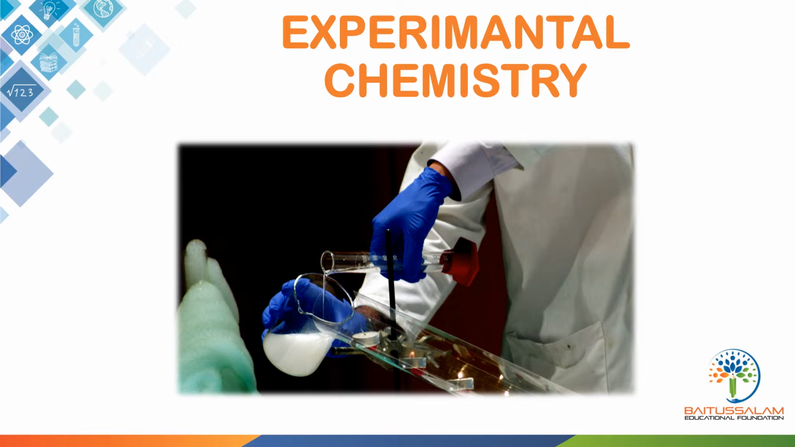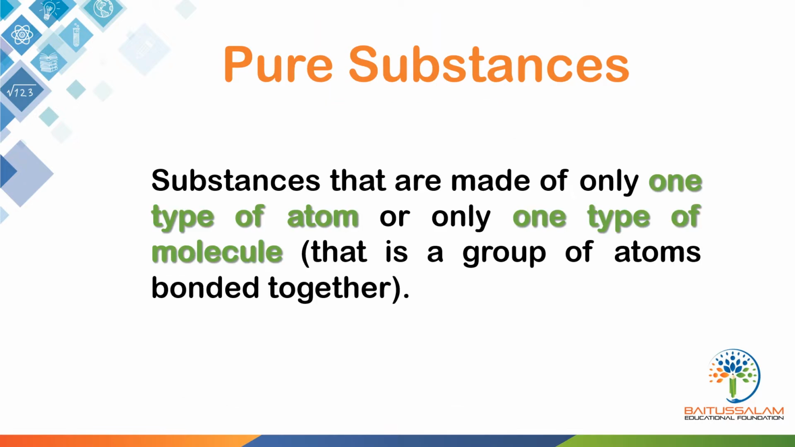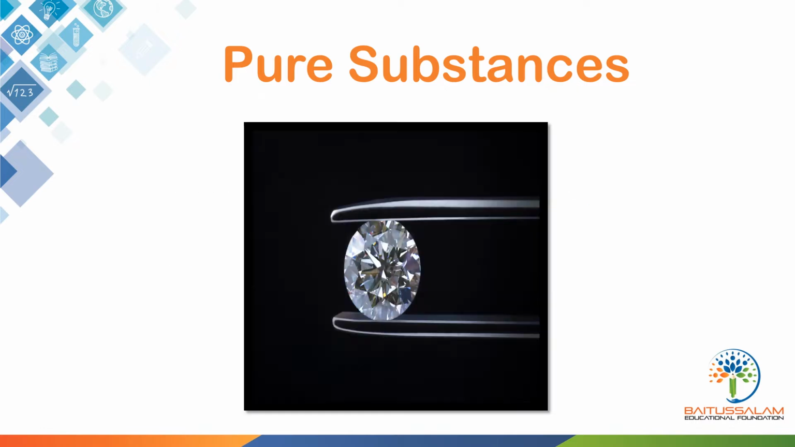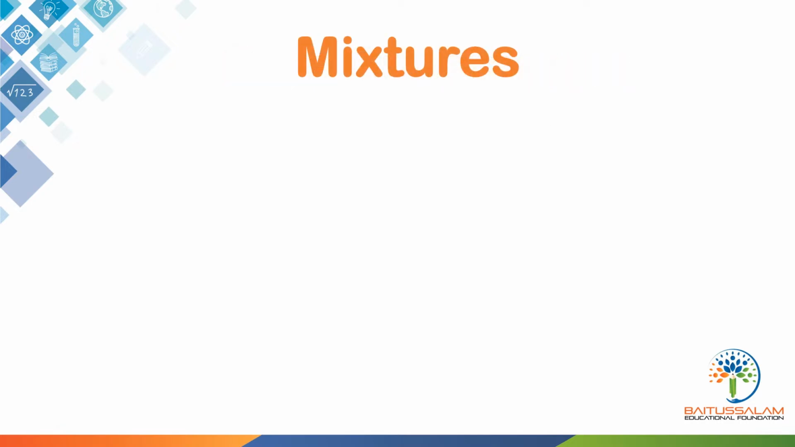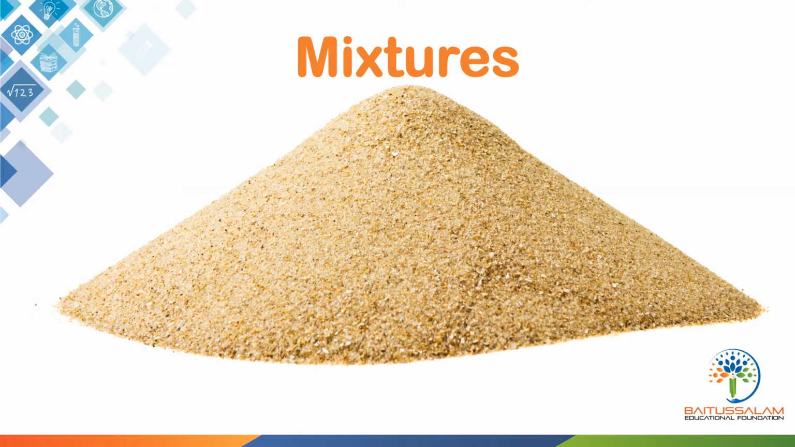Experimental chemistry. Pure substances are defined as substances that are made of only one type of atom or only one type of molecule, that is a group of atoms bonded together. For example, diamond. Mixtures: a substance made by mixing other substances together, or a combination of different things in which the component elements are individually distinct. For example, sand.